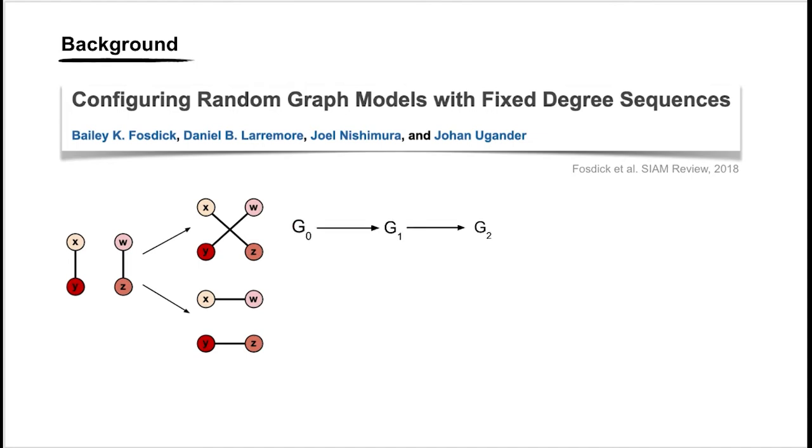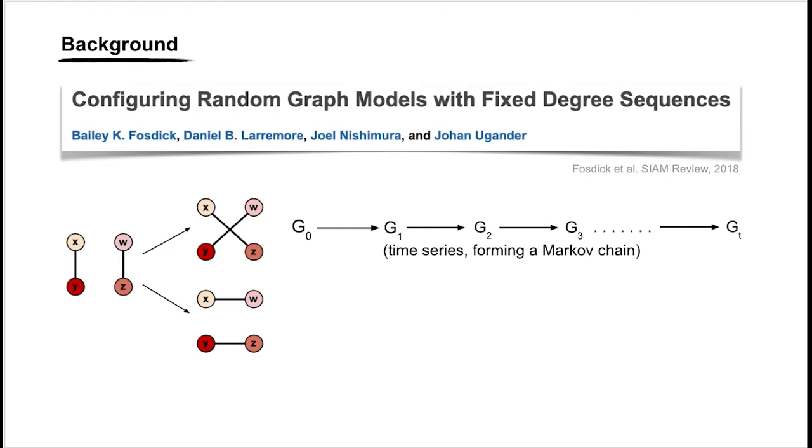If we keep applying this swap repeatedly, we get a time series of graphs forming a Markov chain where all graphs have the same degree sequence as that of the starting graph G0. Now Fosdick et al. defined the rules of this swap in a way that after a large number of swaps has been applied, this Markov chain will start sampling uniform random networks with a fixed degree sequence.